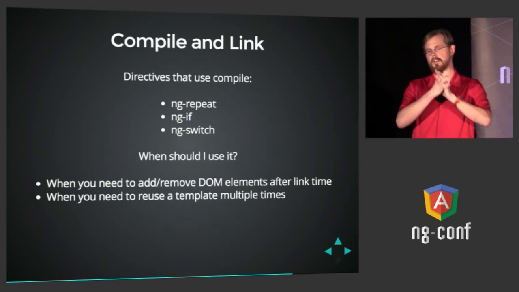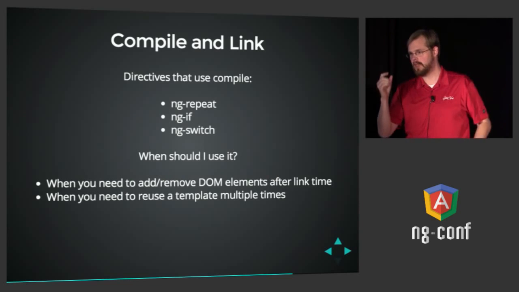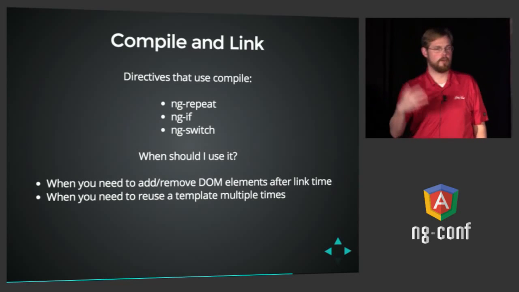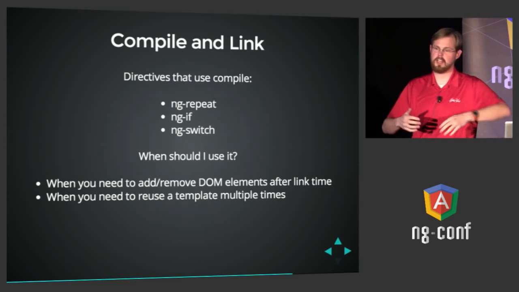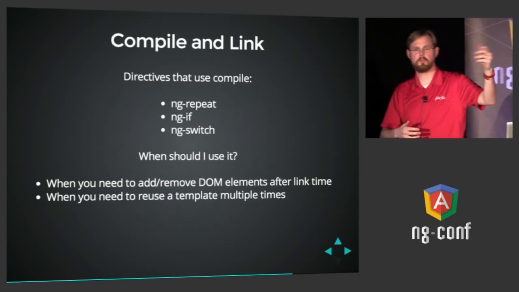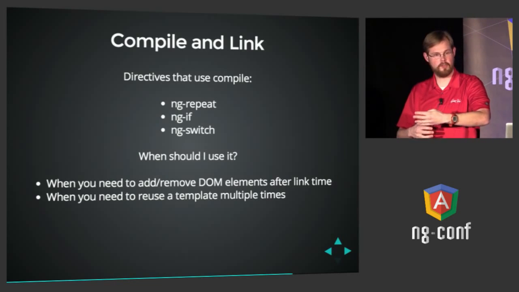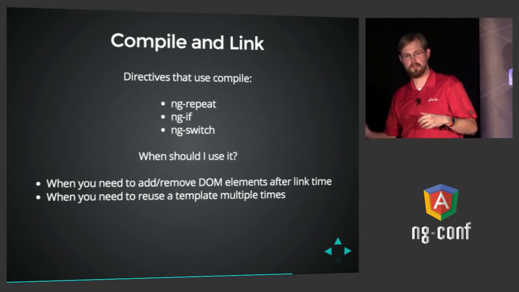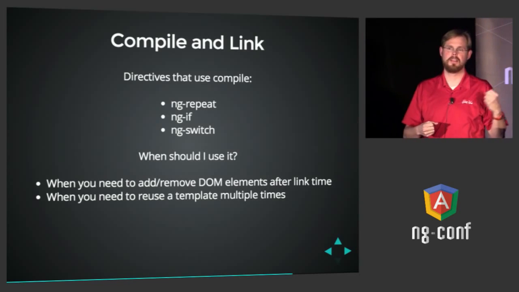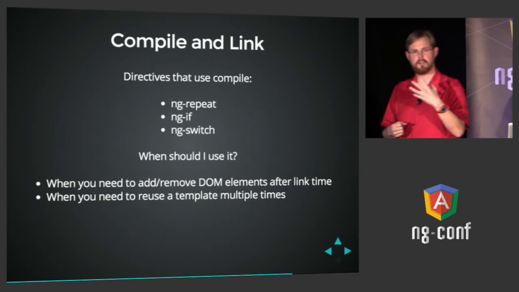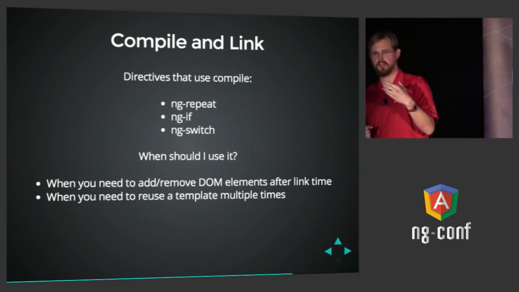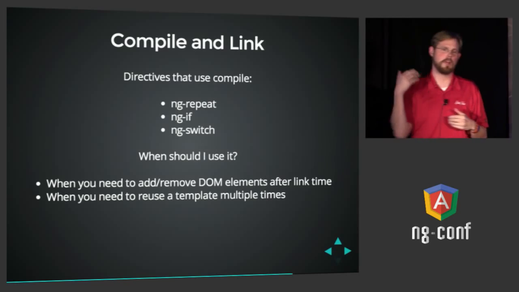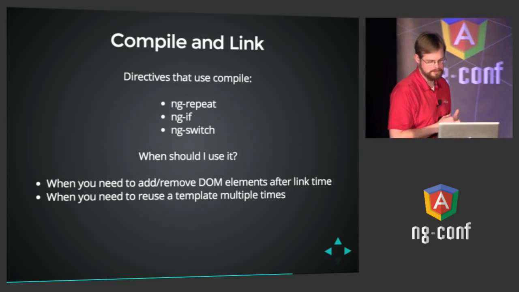Think about it. If I've got an array of 3 elements and I've got an ngRepeat watching that array, if I add a 4th element to the array, what's it got to do? Well, it's got to go back to the original source template and relink it again, except this time with that new 4th object as its scope. And what if I pull an element out of the array? Same thing. It's got to pull that element out of the DOM. And so that's why it needs to hang on to the compiled result of the original source template for ngRepeat, so that later it can reapply it as it adds and removes elements.